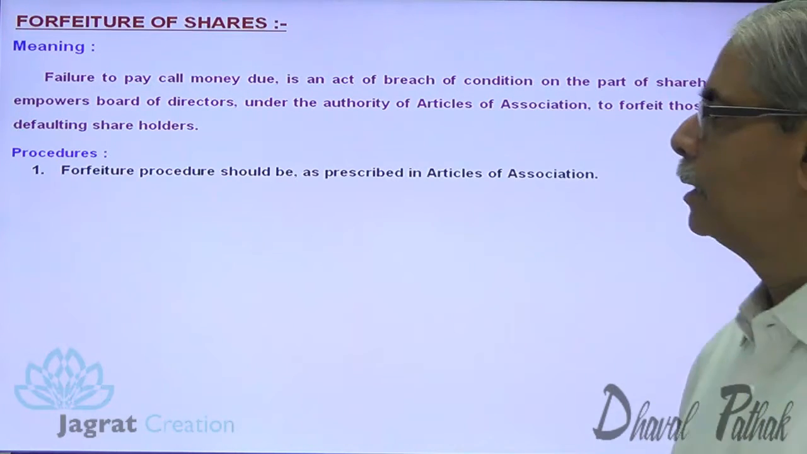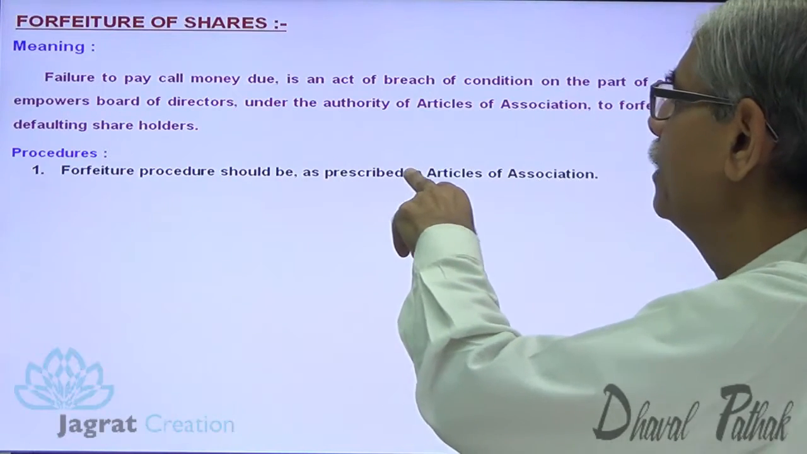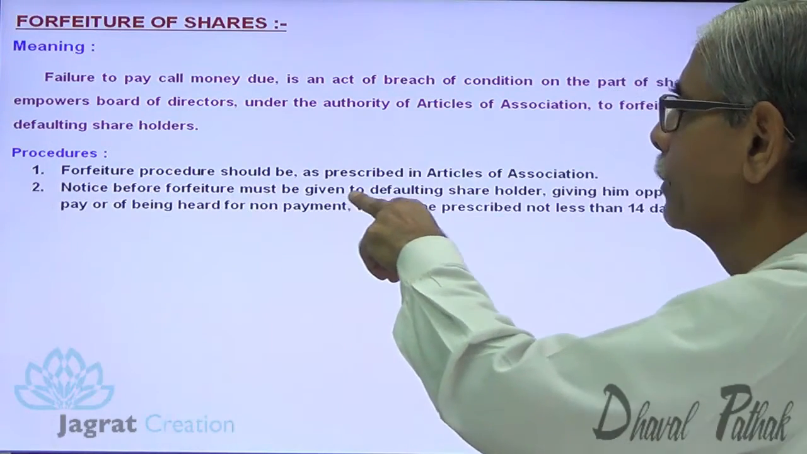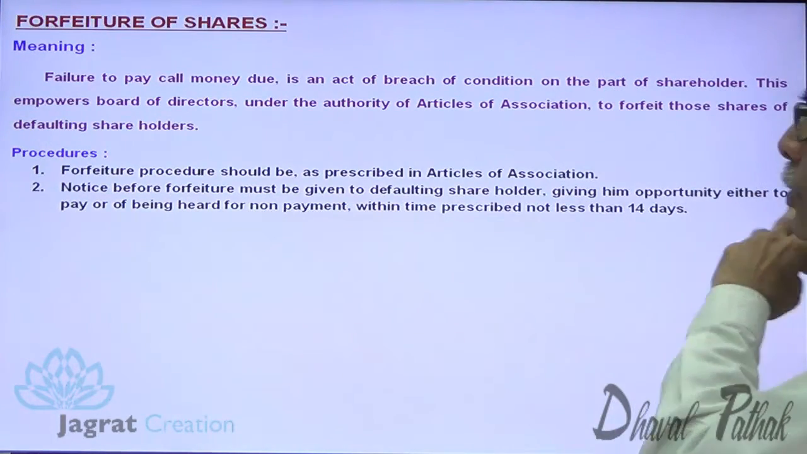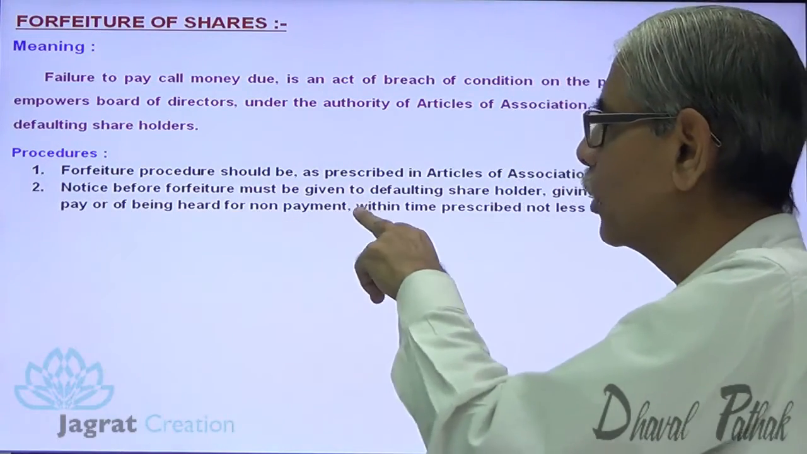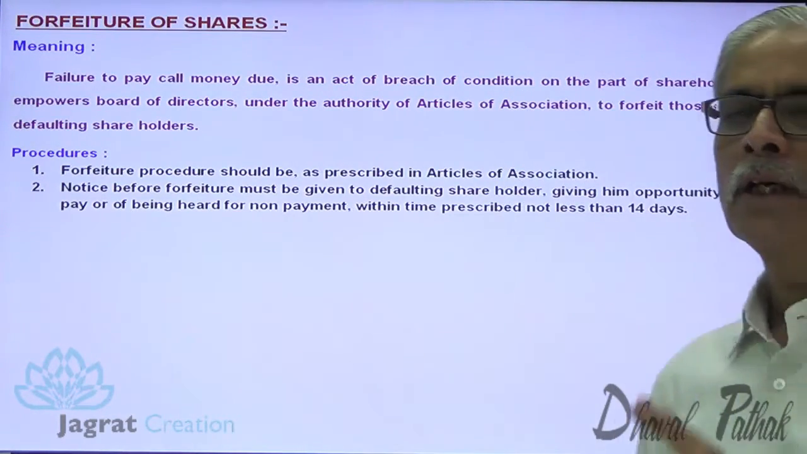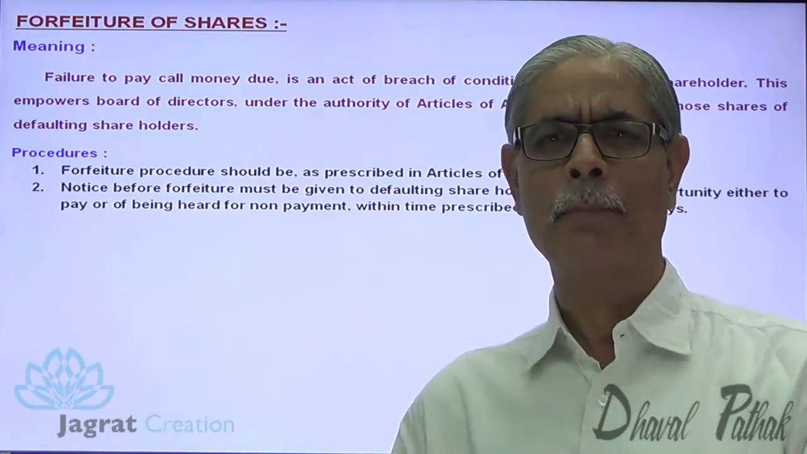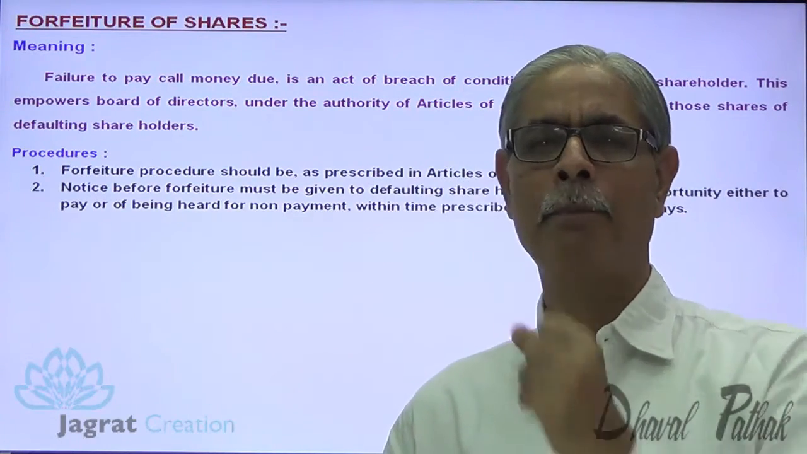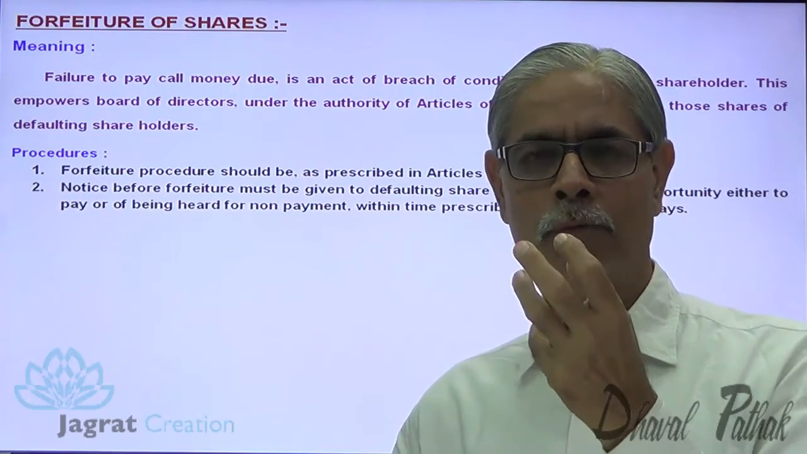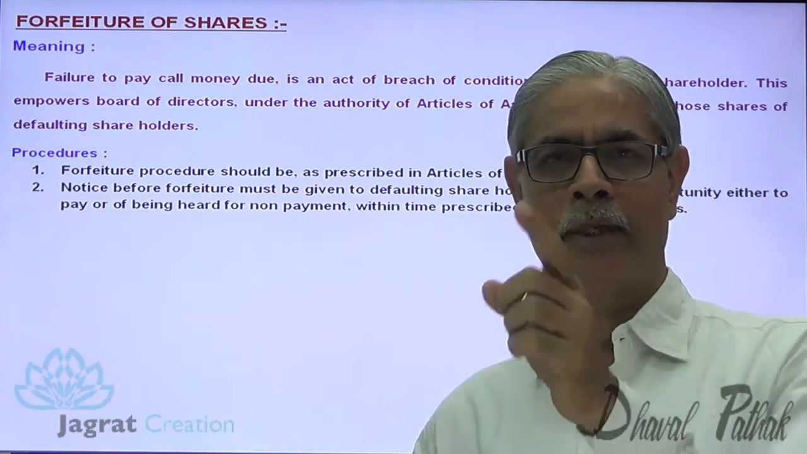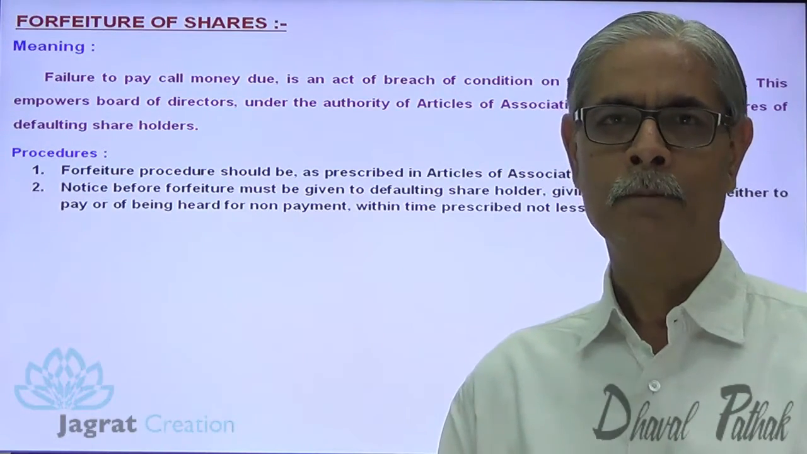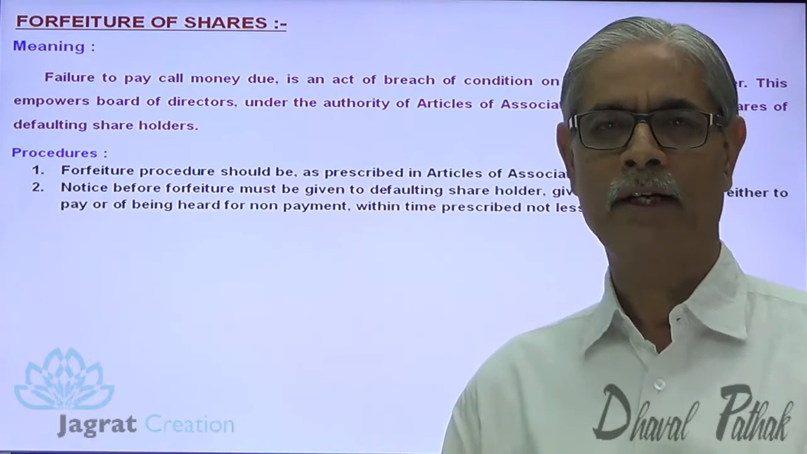Procedure. The forfeiture procedure should be as prescribed by the Articles of Association. Notice before forfeiture must be given to defaulting shareholders, giving them an opportunity either to pay or to be heard for non-payment within the time prescribed, not less than 14 days. So, before forfeiture, you should give an opportunity of being heard. Why has he not paid the amount of calls demanded by the company? He should be given a right to present himself for non-payment. And that time should not be less than 14 days.